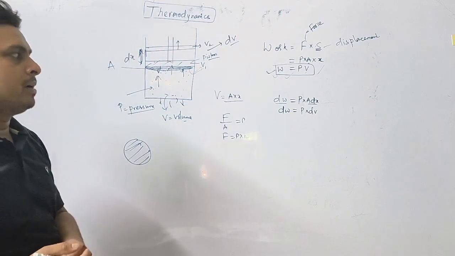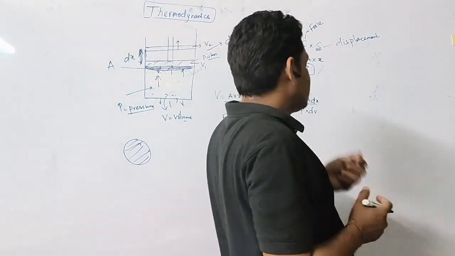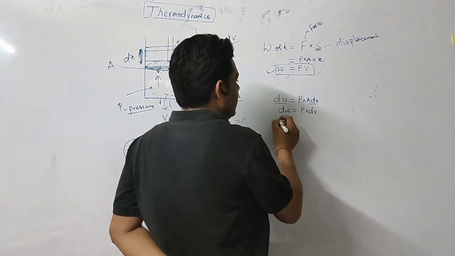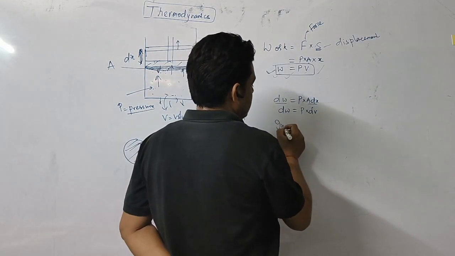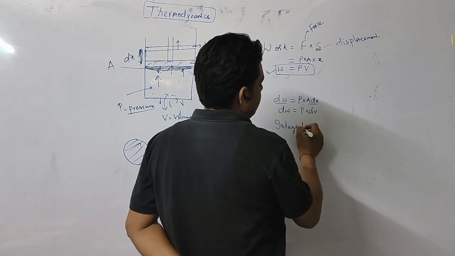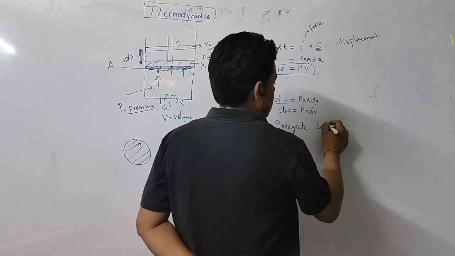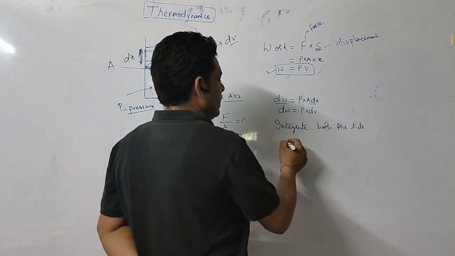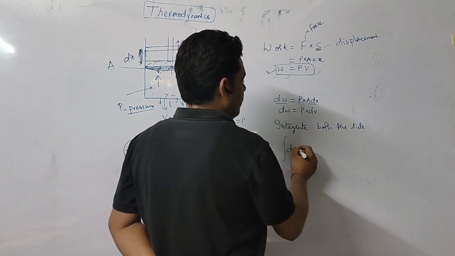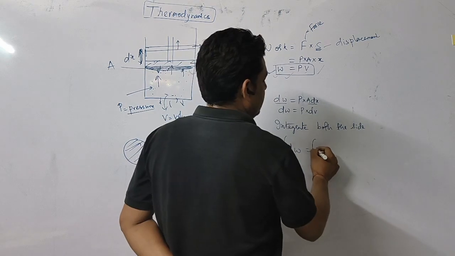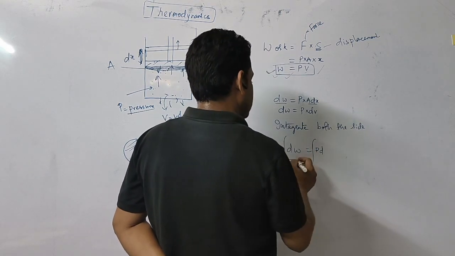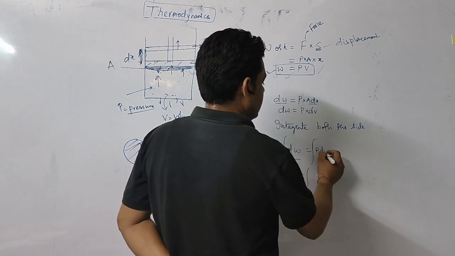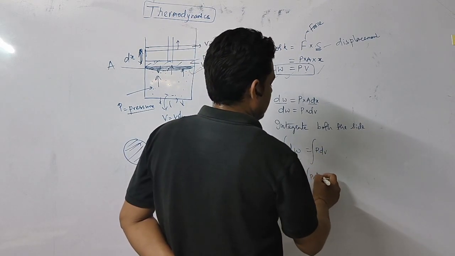Now this is a small work, and we don't know about the change in pressure, so we need to integrate both sides. If you integrate both sides, dW equals integration of P dV. So the net work done or total work done will be equal to the integration of pressure into dV.